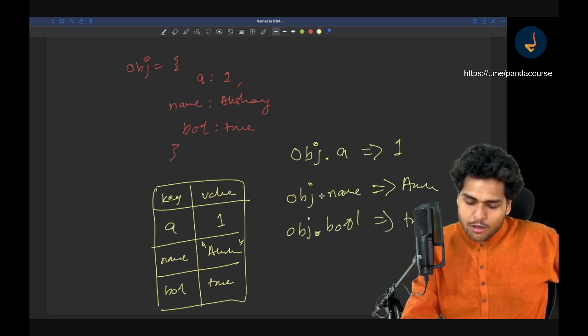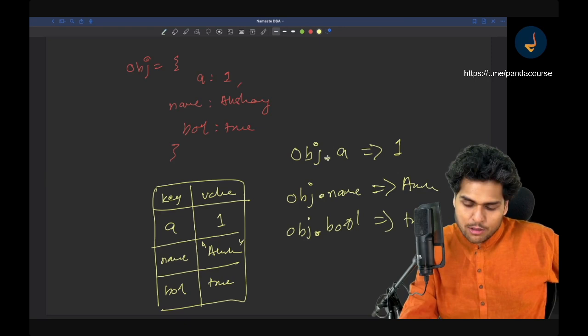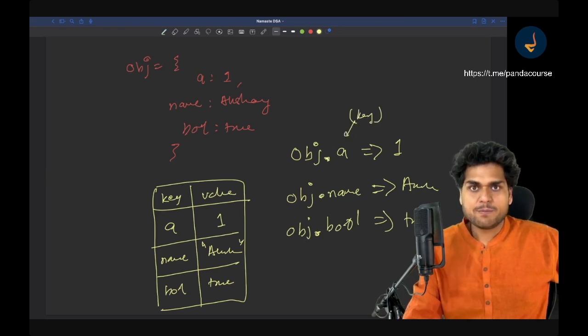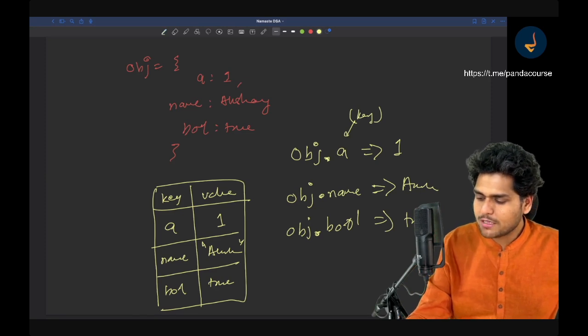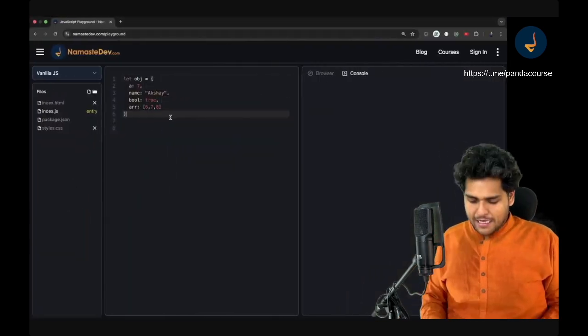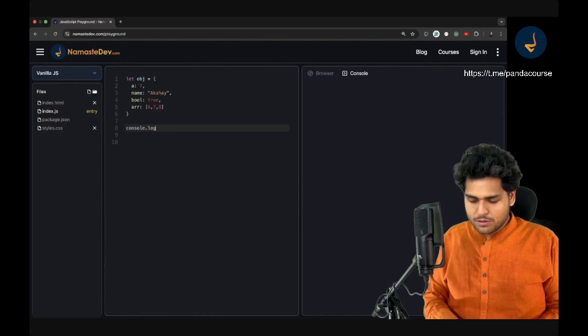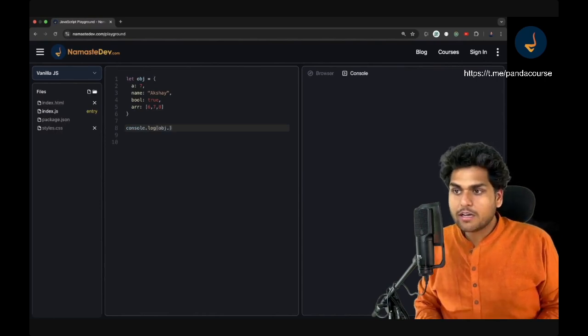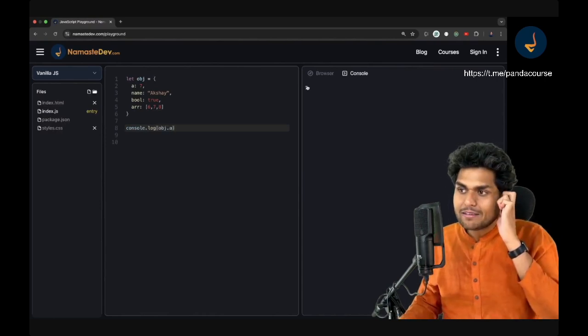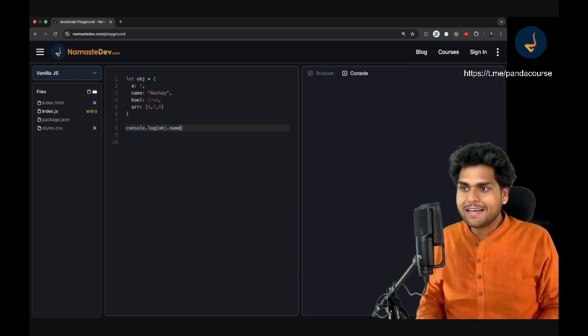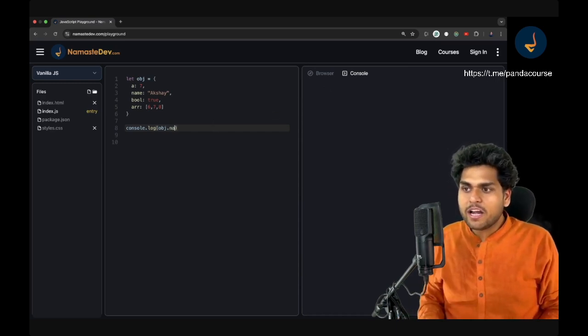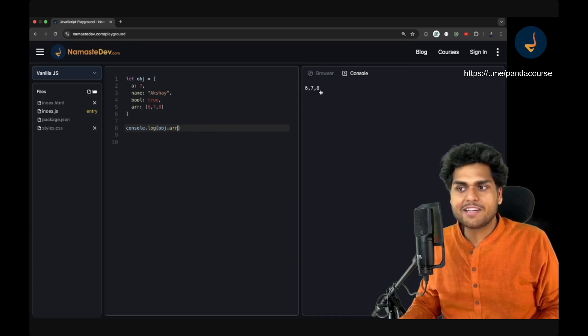So basically, this dot sign, and then over here you can add this key, tells you what the value would be, and gives you the value. Okay, so let me show you how to write code for this. If I go over here and do a console log of obj dot a, it will give me 7, right? If I do obj dot name, it will give me Akshay. If I do obj dot arr, it will give me 6, 7, 8.